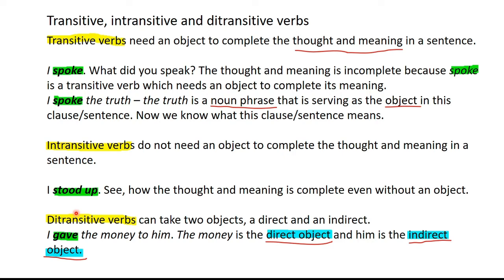Look at this example. I gave the money to him. Now gave is a ditransitive verb. The money is the direct object because this is the object that has been given directly. The action give is affecting this object directly. The money has been given, therefore the money is the direct object. And him is the indirect object because the money has been given to him. This is the indirect object because in this case it is the recipient, whereas the money is the direct object because this action gave has been performed on money. I hope this makes sense to you.